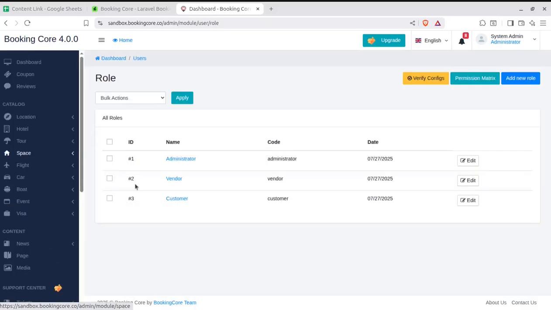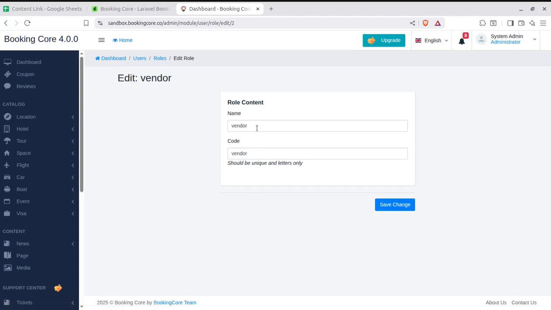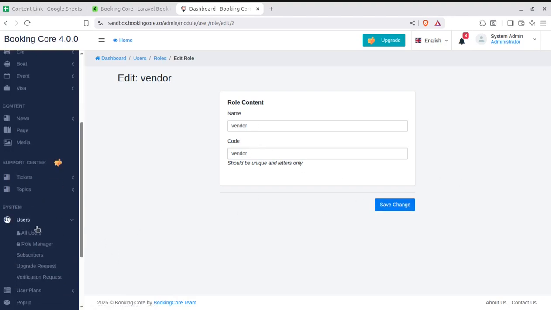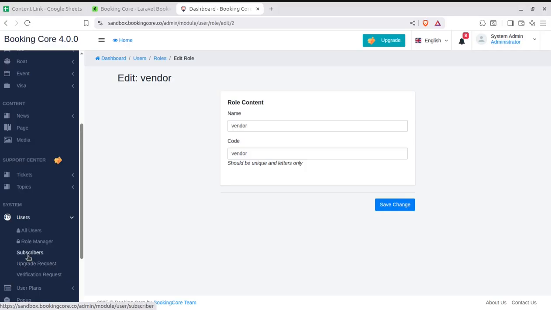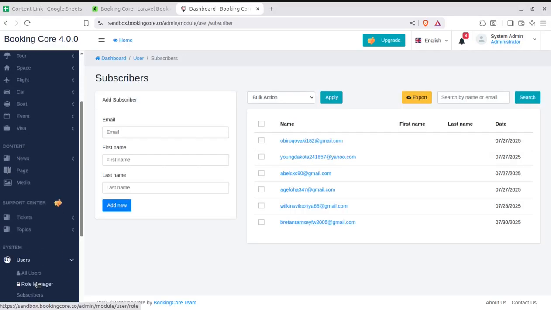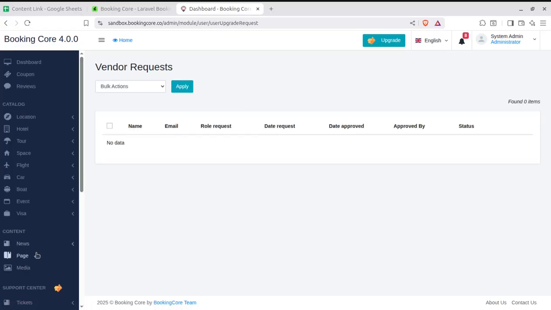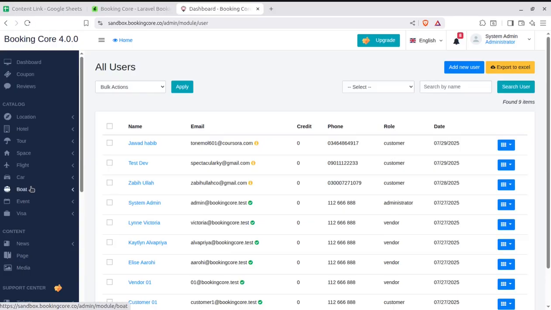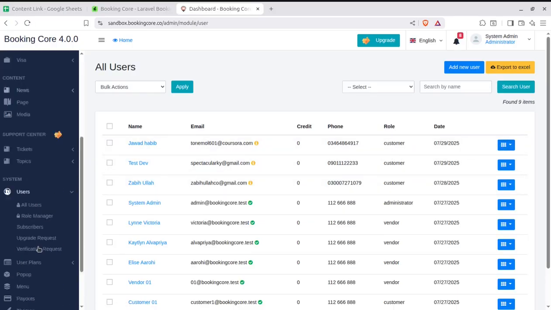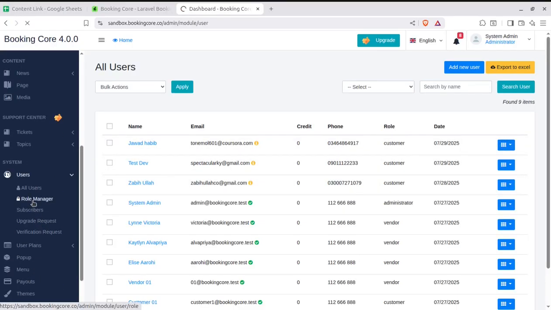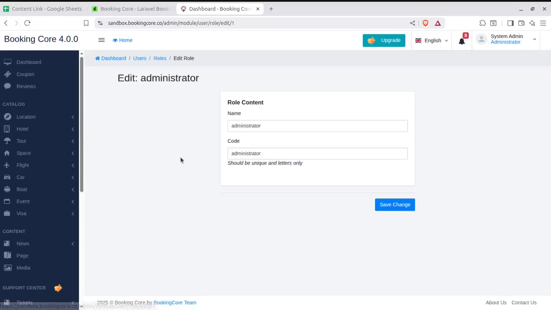Similarly, you can set the role managers, what administrator, what vendors can do on the system. Like if you are editing the permissions of vendors, what actually they can do, you can change here. And the role manager you can decide, and the subscribers you can decide. And further, we have the upgrade request and the verification request option here. So it is again a very important module, and all the users and the role managers can be edited here. So like this is just a code. So roles exactly is the role name.